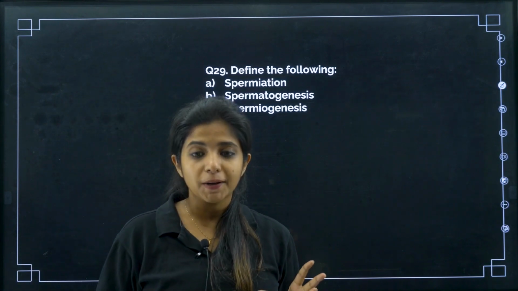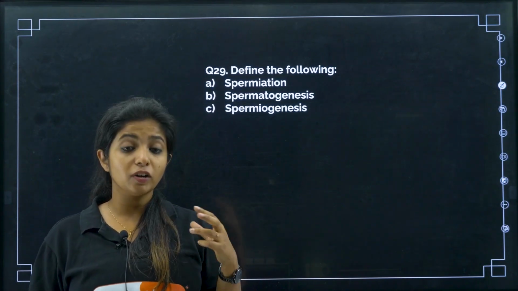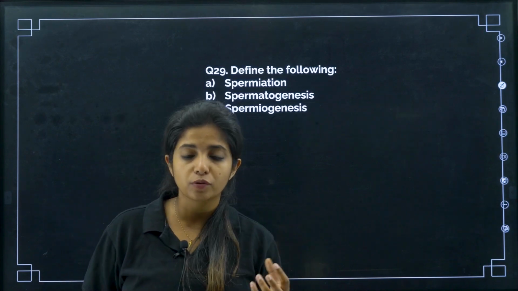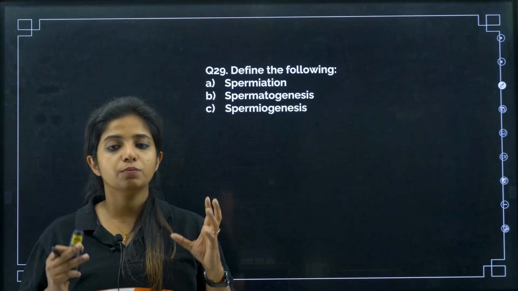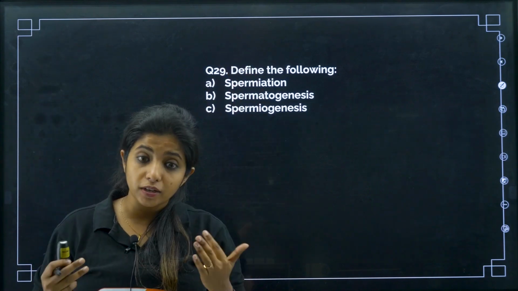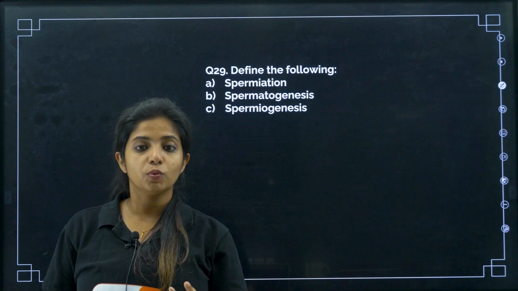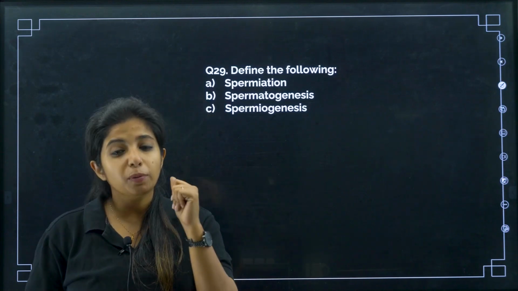Spermiation, what do you mean by that? Basically, the process where the sperms, the spermatozoa which are formed in the seminiferous tubules, finally move out. This is known as spermiation. Spermatogenesis means the formation of sperm. Okay, from the spermatogonia, the formation of sperm is known as spermatogenesis.